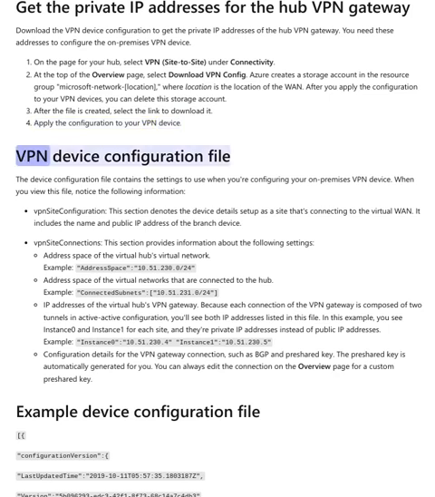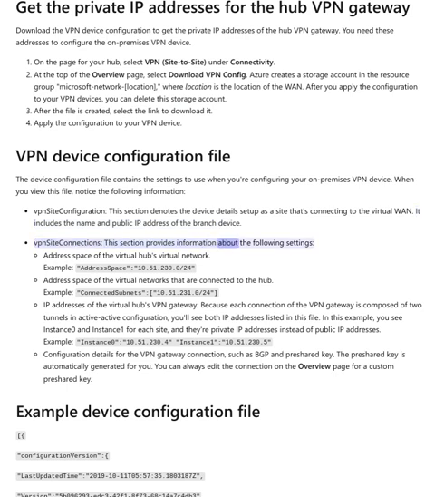Apply the configuration to your VPN device. VPN device configuration file. The device configuration file contains the settings to use when you're configuring your on-premises VPN device. When you view this file, notice the following information. VPN site configuration. This section denotes the device details set up as a site that's connecting to the virtual WAN. It includes the name and public IP address of the branch device.